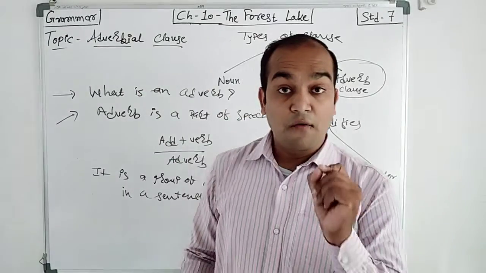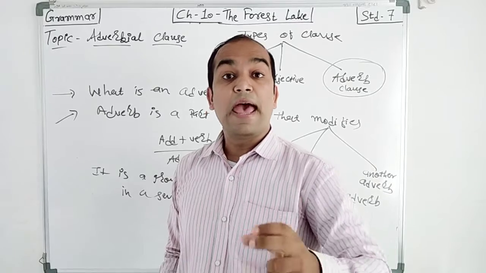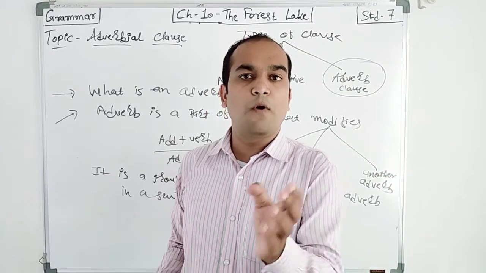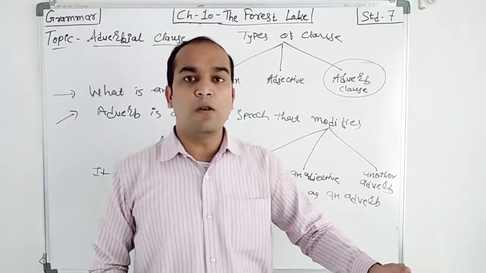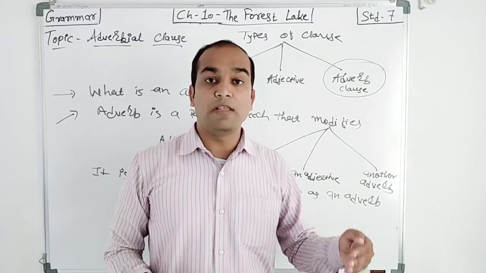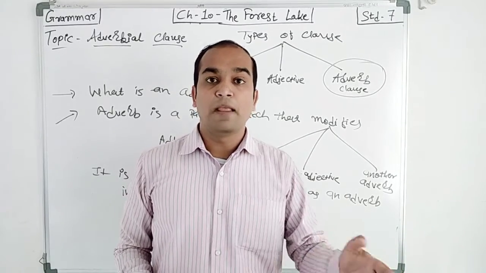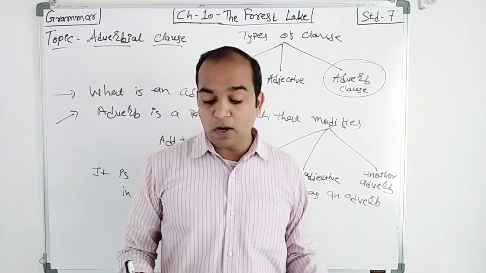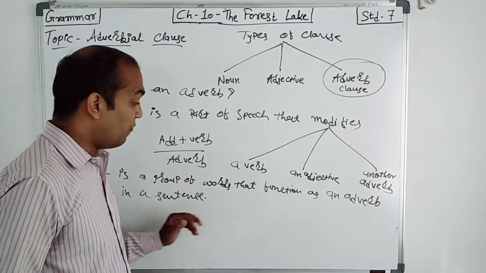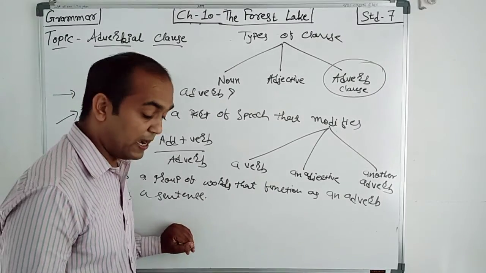Now, as I told you, clause means a group of words which is a meaningful sentence, with a finite verb and a subject. So here also it is the same way, right? It is a group of words which function as an adverb in a sentence.